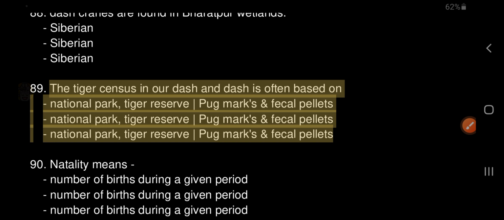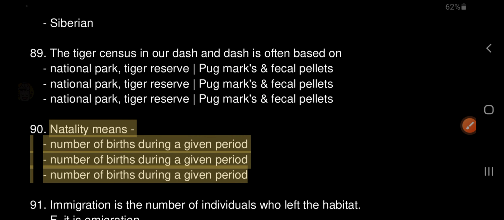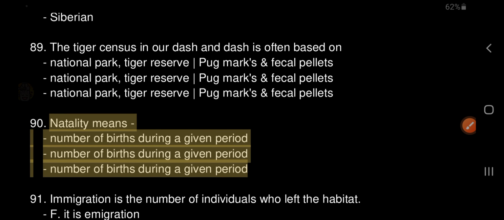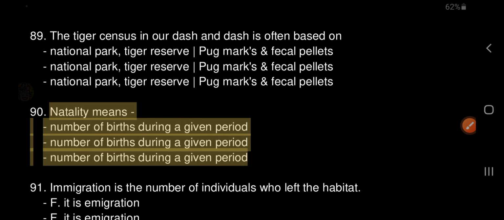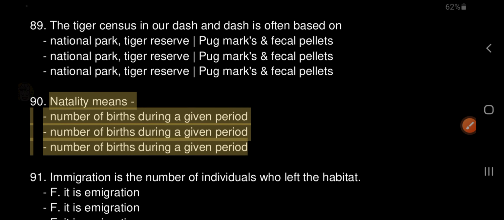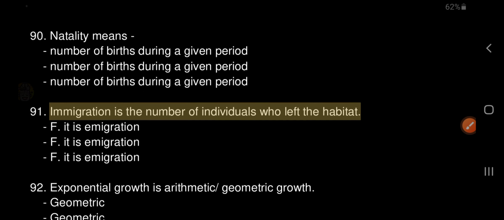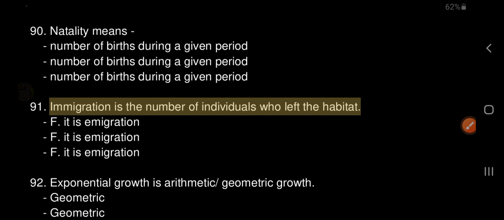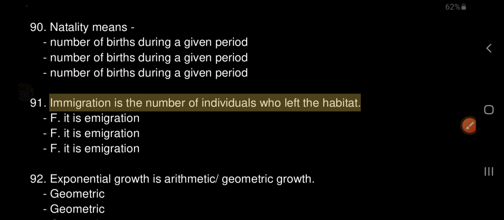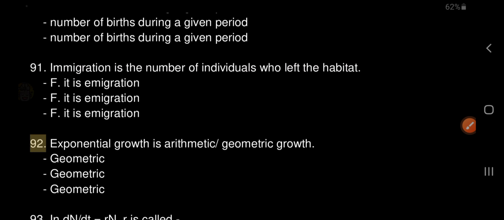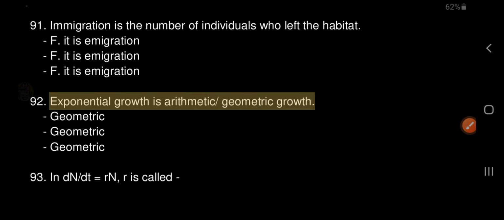90. Natality means number of births during a given period. 91. Immigration is the number of individuals who left the habitat. False, it is emigration. 92. Exponential growth is arithmetic, geometric growth. Geometric.